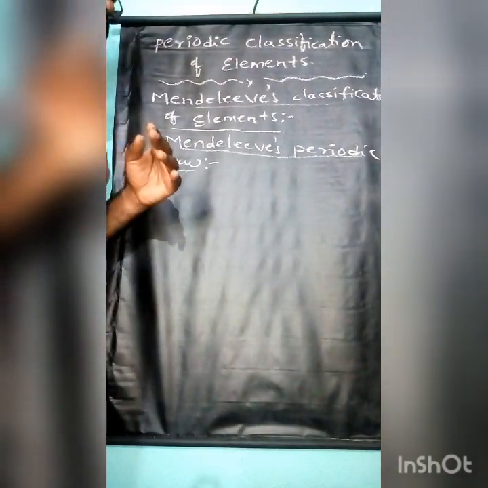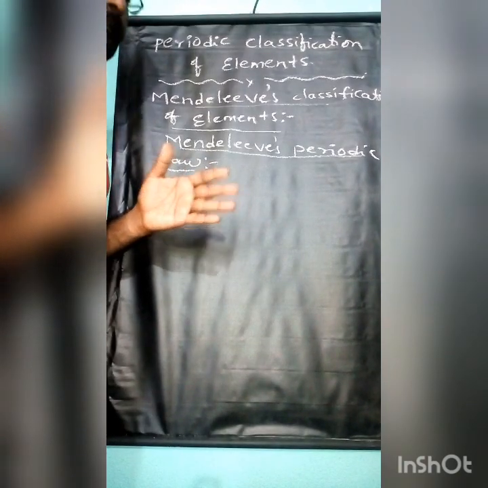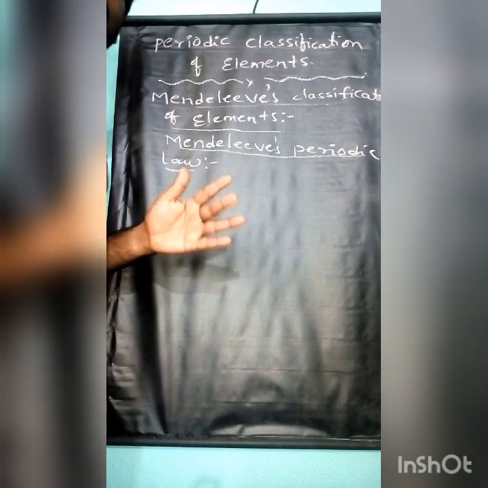According to this law, the physical and chemical properties of the elements are the periodic functions of their atomic masses.